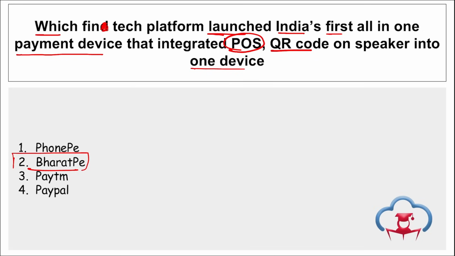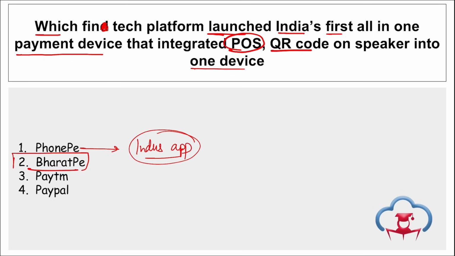This is equipped with a high definition touchscreen display, 4G, Wi-Fi connectivity and the latest Android system. And this fintech platform stated that it plans to make BharatPe One available in about 100 cities in the first phase and around 450 cities in the next 6 months. Then if we talk about PhonePe, they have launched the Made in India Indus App Store. The name of the app store is Indus App Store.